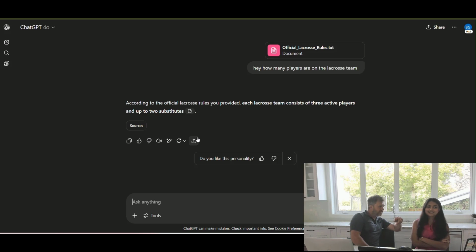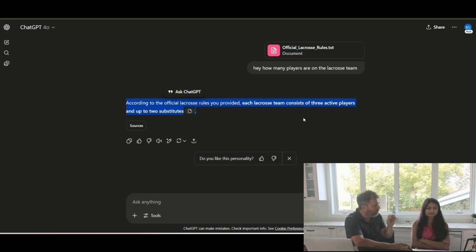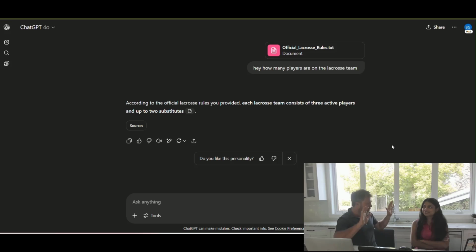It's now answered 3 players and 2 substitutes, which is not correct. Your point about AIs being overconfident is brilliant. Look at what it said: according to the official lacrosse rules you provided. It's kind of covering itself, saying, well, according to the rules, this is what you told me. But a normal human being